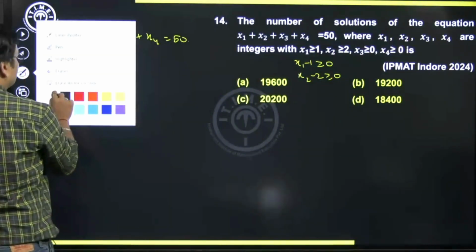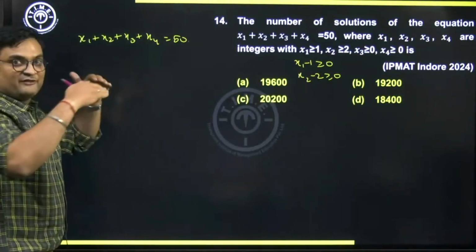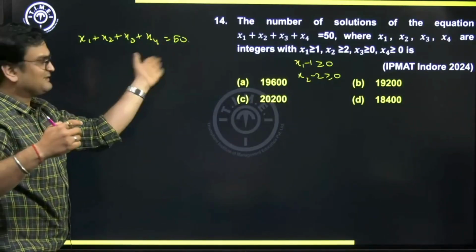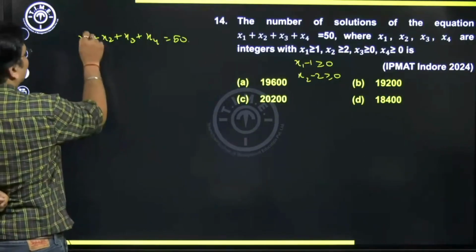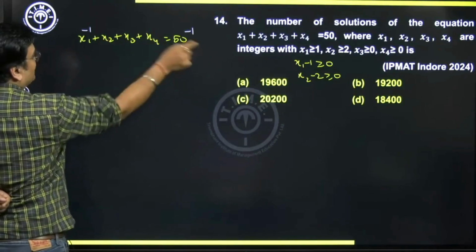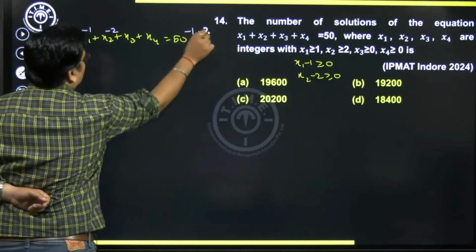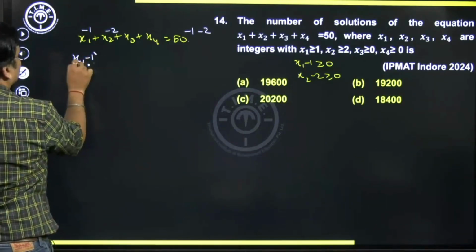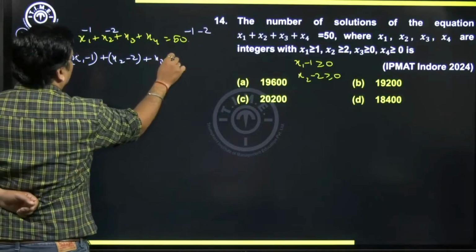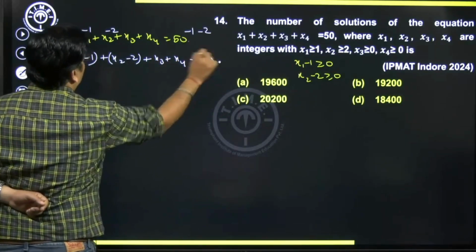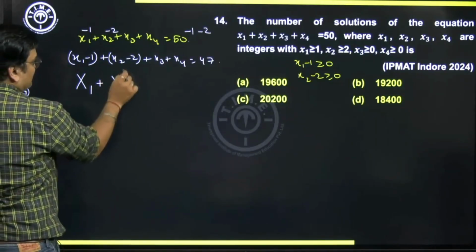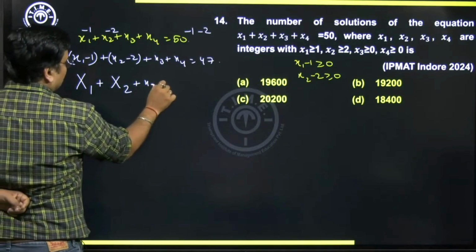So what we are trying to do here is bring each of the variables to the same common minimum value, greater than or equal to 0. For doing that, I need to subtract 1 on both sides to balance the equation, and for x2, I need to subtract 2 on both sides. So what do we get here? x1 minus 1 plus x2 minus 2 plus x3 plus x4 is 47. Suppose x1 minus 1 is capital X1, x2 minus 2 is capital X2, and x3 and x4 stay the same, and the sum equals 47.